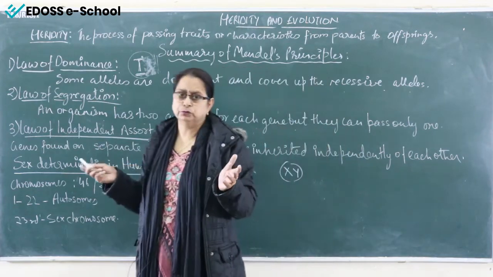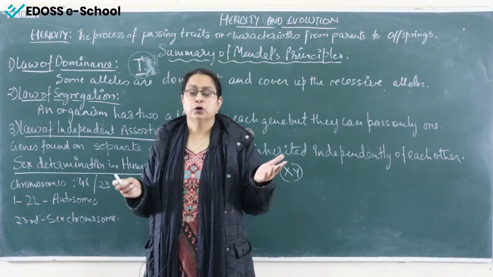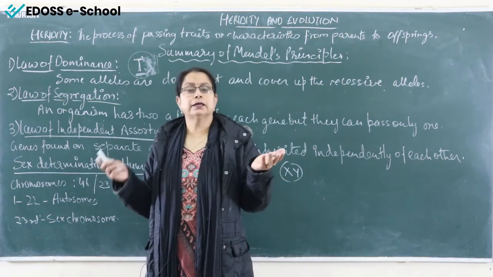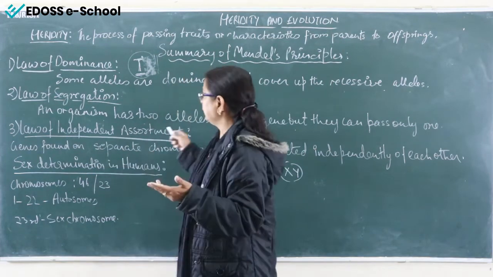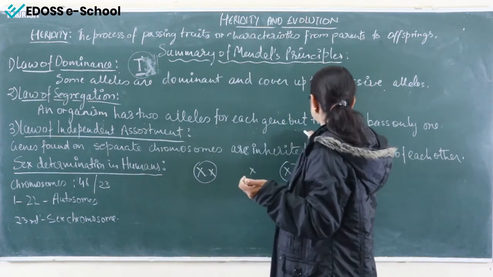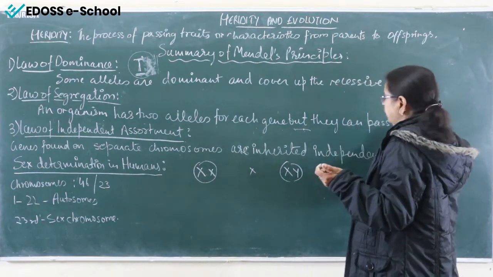As I've told you, for height of the plant, tallness and dwarfness. For the shape of the seed, round and wrinkled. For the color of the flower, yellow and green. So, two alleles are always present for one character. But they can pass only one.